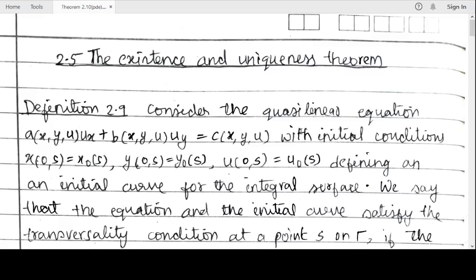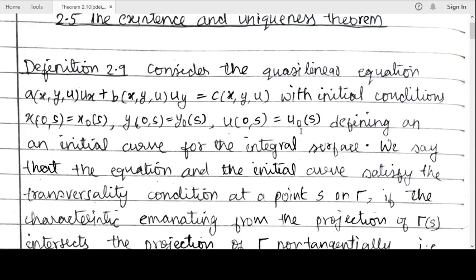Hello dear students. Now we will move on to section 2.5, the existence and uniqueness theorem. This theorem gives an important result about existence and uniqueness of solution of the quasi-linear PDE.